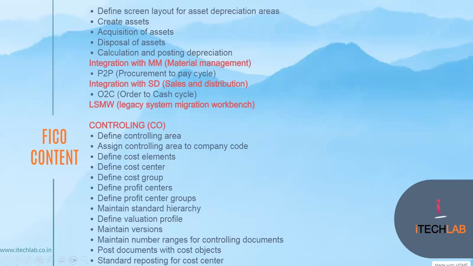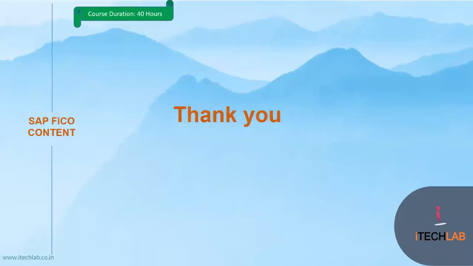As part of this, we will cover some controlling topics in this FICO consultant course, like how to create and define a controlling area, assign a controlling area to a company code, what is a cost element, cost center, and how to create a hierarchy of this, a profit center. And as part of this, we define a valuation profile, maintain version and number range, and how to post, what is posting, how to post the controlling document as well. All these topics I will cover in your classes.